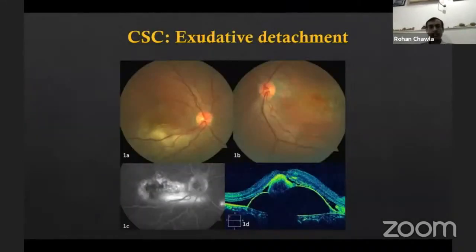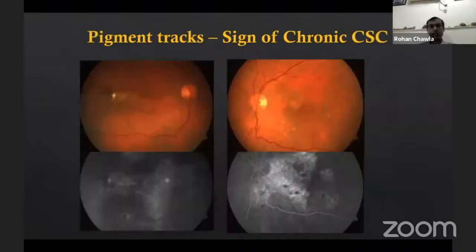So, like I said, even exudative detachment, the fluid is too much in amount, the entire inferior retina might appear detached. So it can cause fibrin and exudative detachment also. In chronic CSC, sometimes you might have these pigmentary tracts, which are the telltale signs that this patient has been suffering from CSC for a very long time, and nothing else needs to be done for it. It's not ARMD, it's just chronic CSC management.